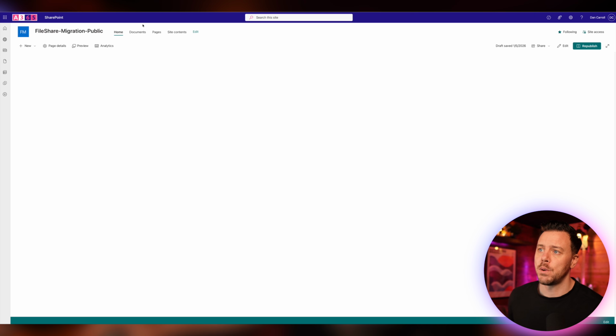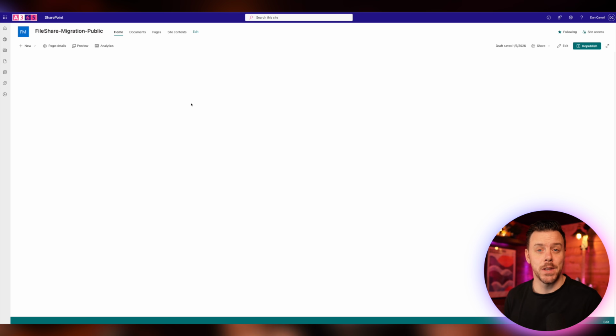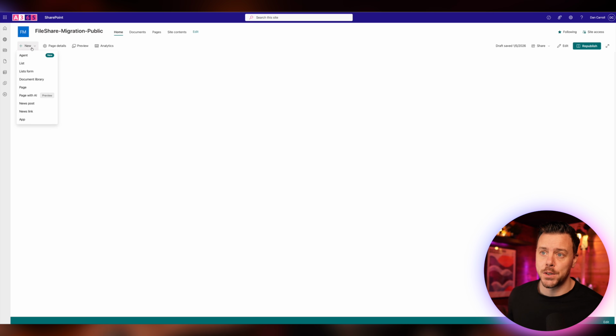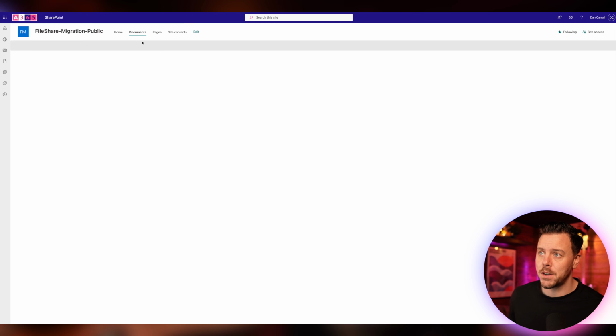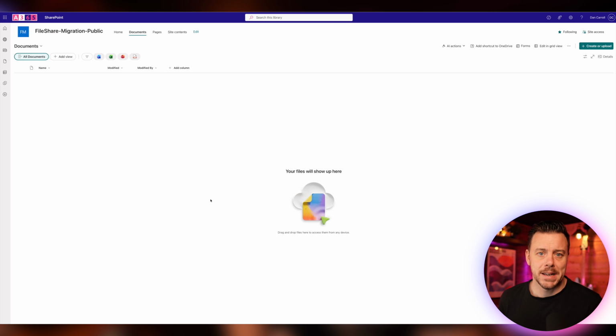But what we'll do is we want a document library. So the site comes with a documents document library. We'll just use that because it's there. But if you have an existing document library and you want to start transitioning to the new structure, you can always come up to new and say document library and go from there. But we'll just pop into documents here, and we have a totally blank library to work with. And we have the new library interface in here, which is also pretty cool. So what we want to do is we really just want to structure this with the metadata we just talked about so that we're ready to upload and migrate our content.